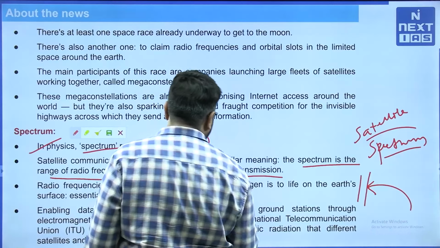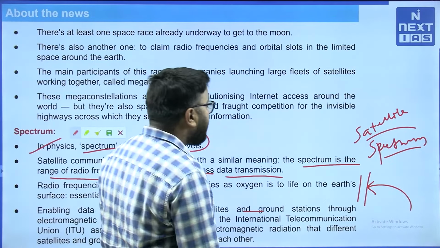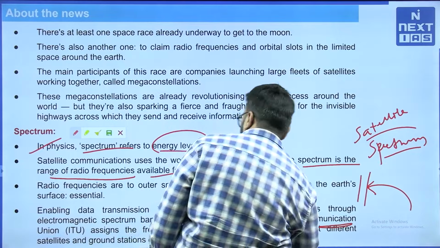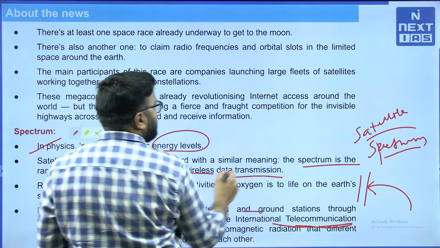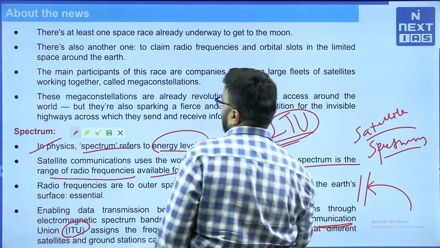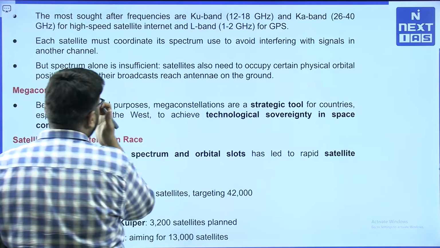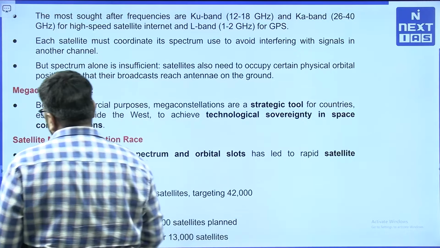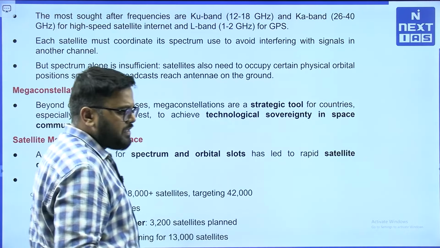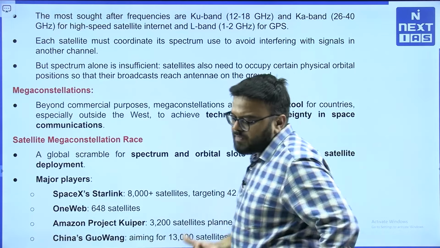Enabling data transmission between satellites and ground stations through electromagnetic spectrum bands allocated by the International Telecommunication Union. So, ITU is something very important from the perspective of prelims as well. We are going to take a look at what exactly is ITU, but before that, what is happening is there are mega constellations. Obviously, you must be knowing what exactly is a mega constellation.